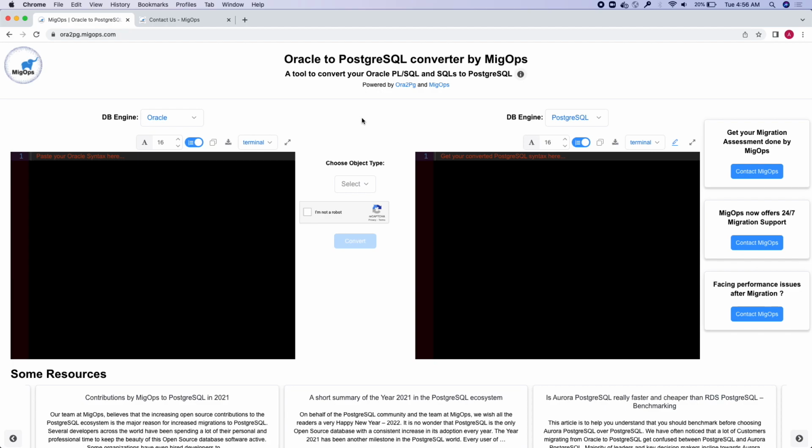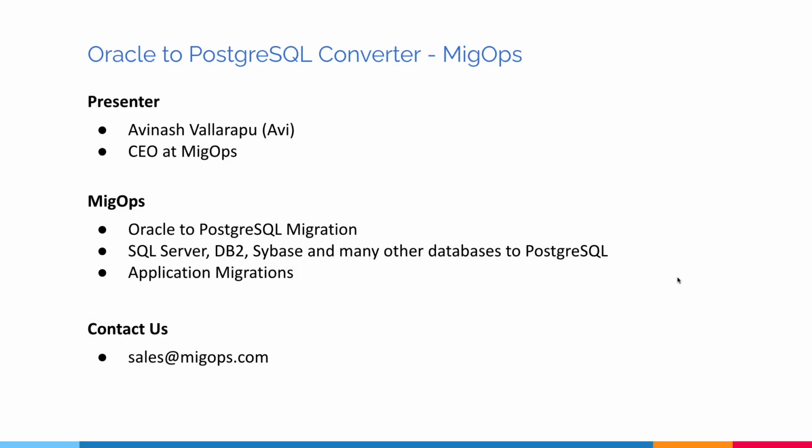Let me start with a quick introduction of myself and MIGOps. I am Avinash Valarapu and I'm the CEO at MIGOps. MIGOps is a company that could help you successfully migrate from Oracle to Postgres or any other relational database such as SQL Server, DB2, Sybase, or other databases to Postgres. By the way, we not only migrate the databases but also the applications.